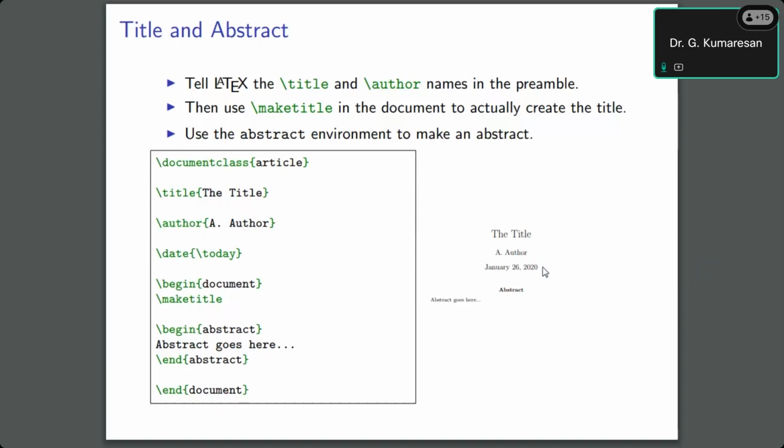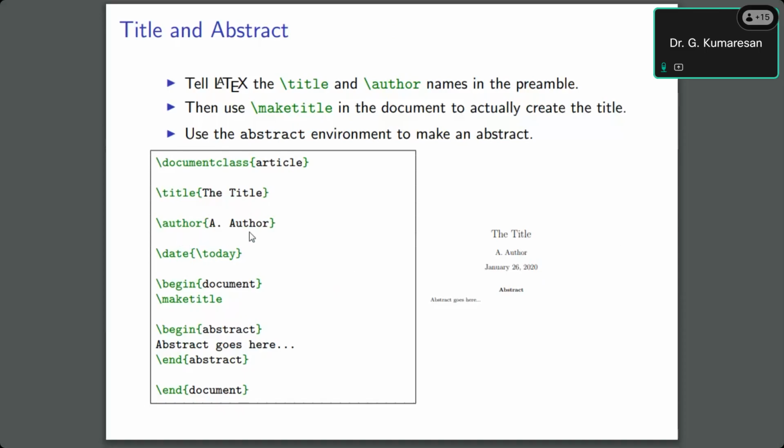We will see how to make a title, how to write the abstract, and how to make sections and subsections. Everything we will see. This is the first one, the title. Whatever title we put, everything appears in the output screen.